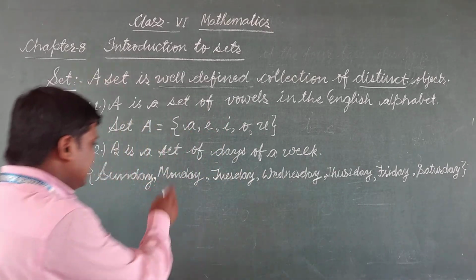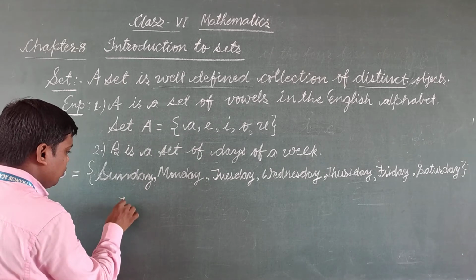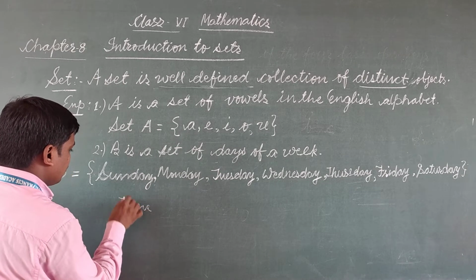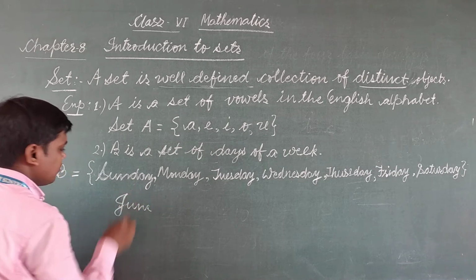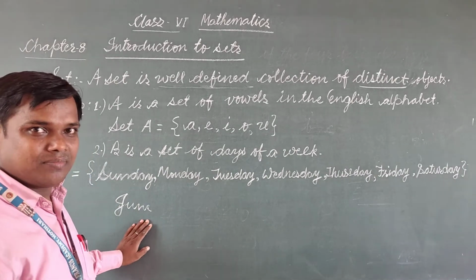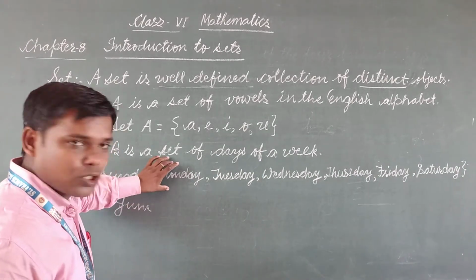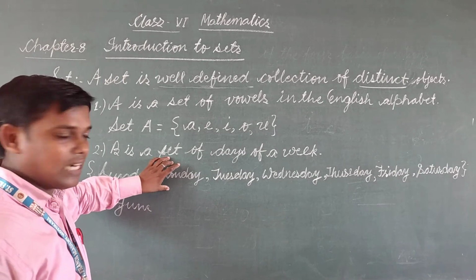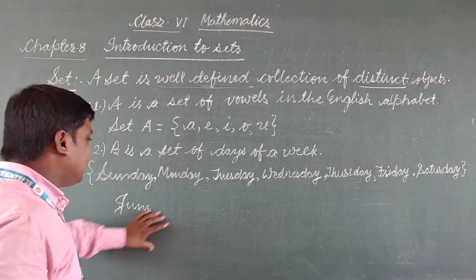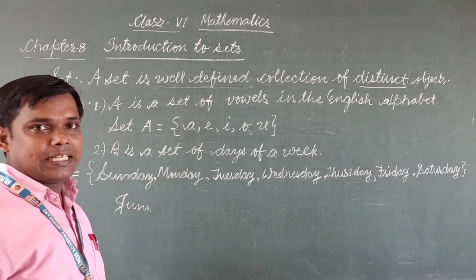If we write June in this, June is a month name, so we cannot take it in this group. It will not be a well-defined member of the set.